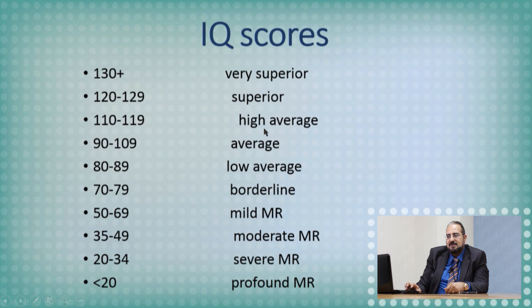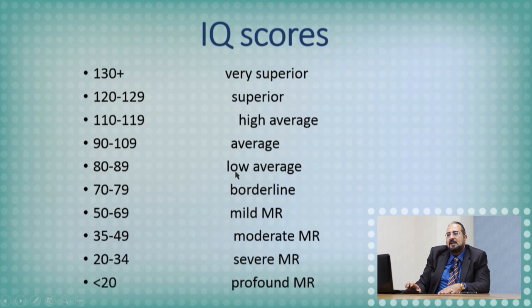These are the terms. I discuss it here because there is no place for the genius. The more he is high average, the more he is superior, then very superior. These are the scientific terms. Genius is not a scientific term regarding the IQ score.